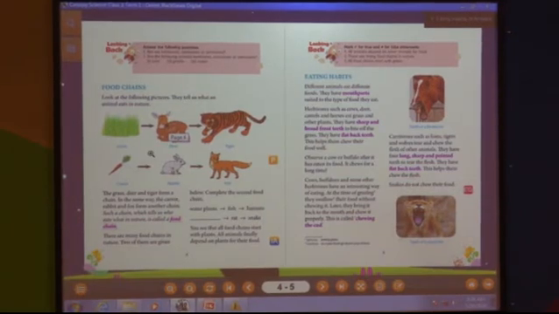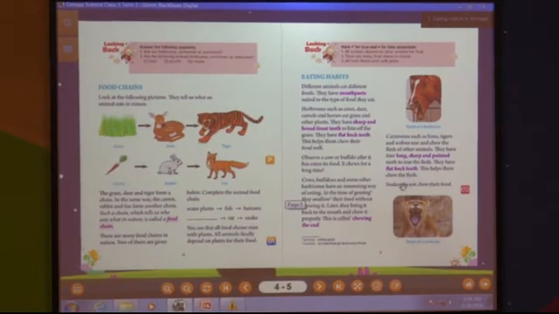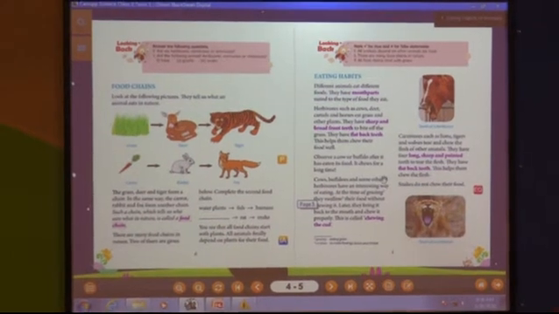Now what kinds of animals have sharp and pointed teeth? Can you see on the screen that the lion has long, sharp and pointed teeth. So which animals have sharp teeth? Carnivorous animals. Yes or no? Now tell me, which animals have sharp and broad front teeth? You can see on the screen that the horse has sharp and broad front teeth. So who has sharp and broad front teeth? Herbivorous animals. Yes or no?